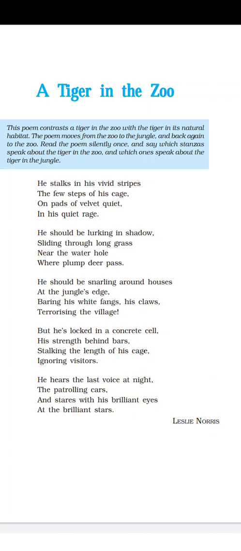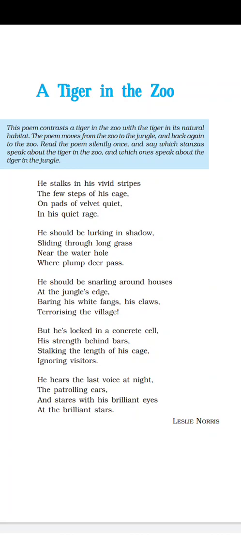So the tiger must be lurking, hiding in the shadow of the trees and grass, sliding through long grass. Sliding means going through smoothly, without making any noise, so that no one will notice.